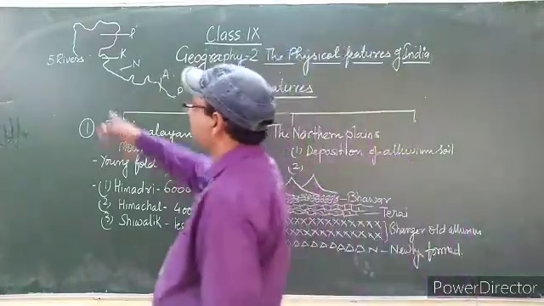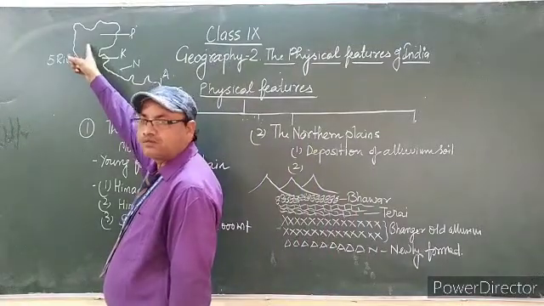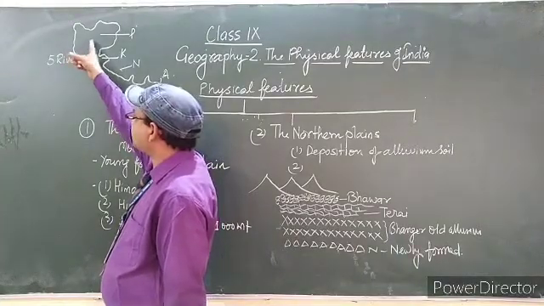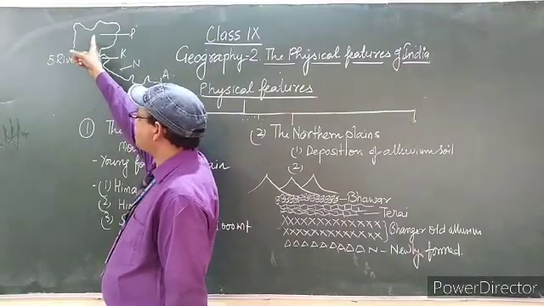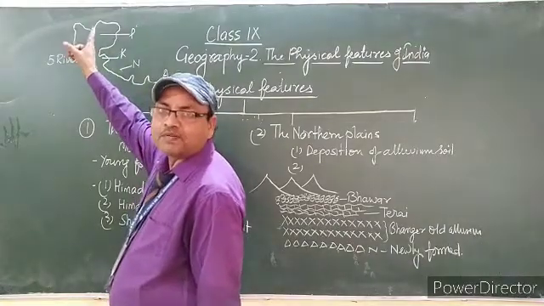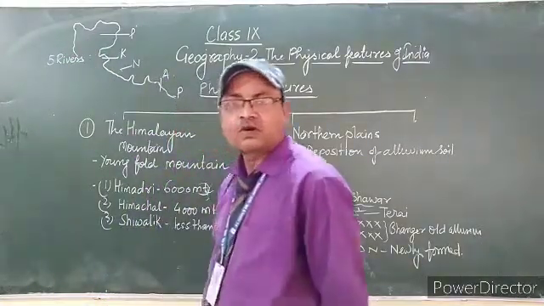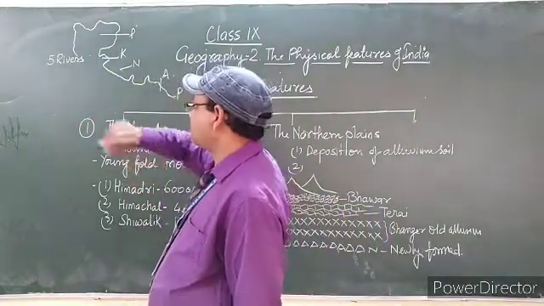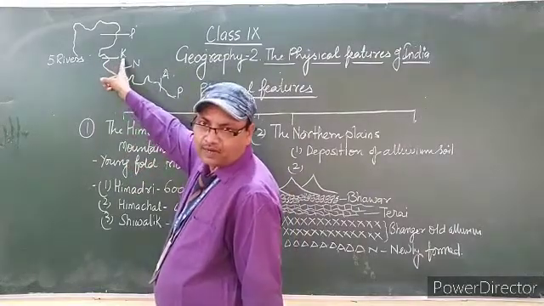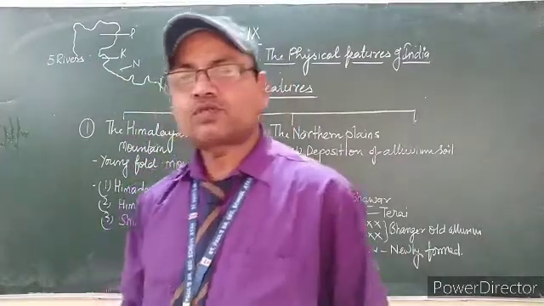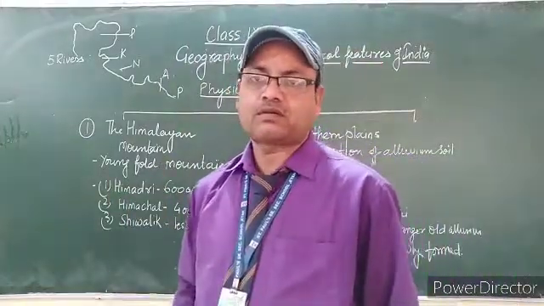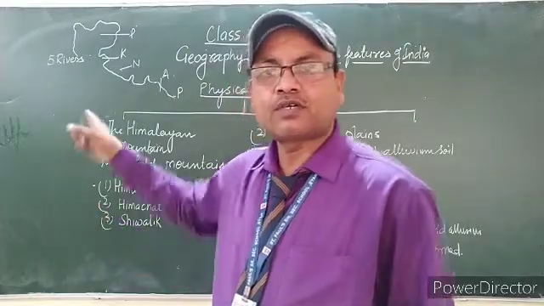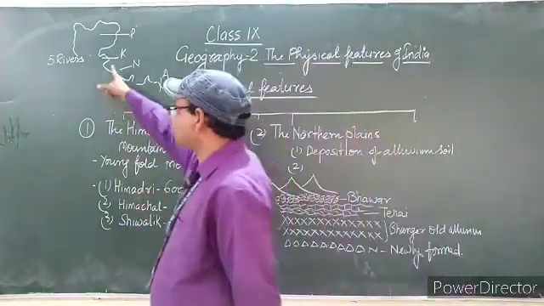See here the map. Whatever part comes in the Kashmir region, some part of Punjab is there. This part of Himalaya is called Punjab Himalaya. Next part is called Kumayu Himalaya. It means the part which comes near Uttarakhand, over Uttarakhand. This part of Himalaya is called Kumayu Himalaya.